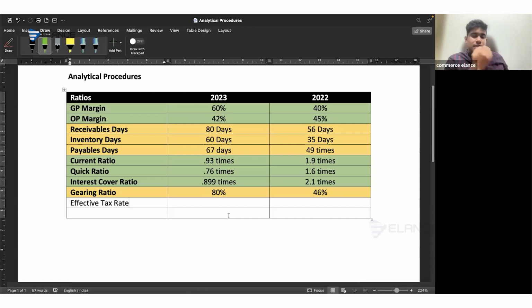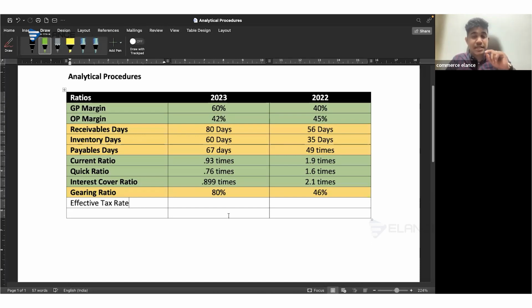If gearing is increasing, it's not good. So you have to pick all the adverse ratios. Other than the GP margin increasing, all other ratios are in an adverse situation. So you have to pick all these ratios together, and you can mention that all the adverse ratios give rise to uncertainty relating to going concern.